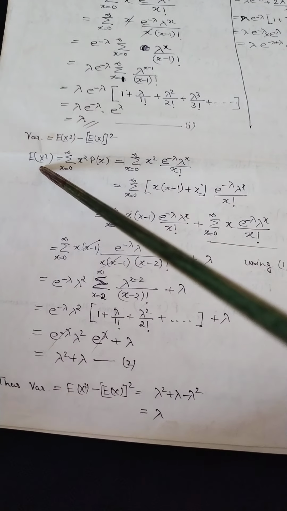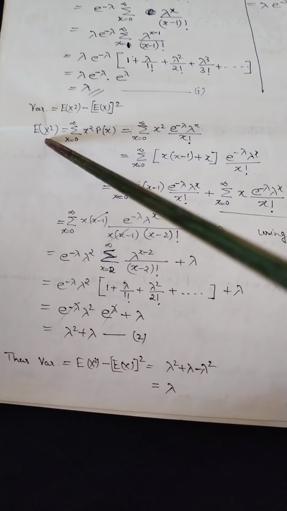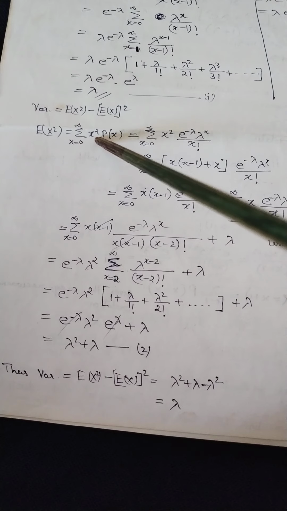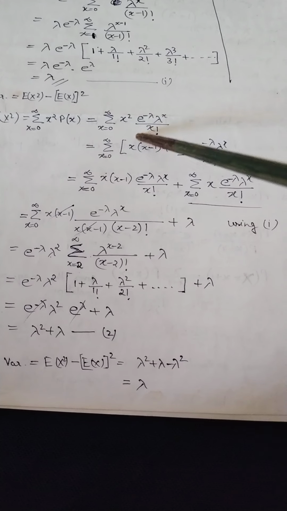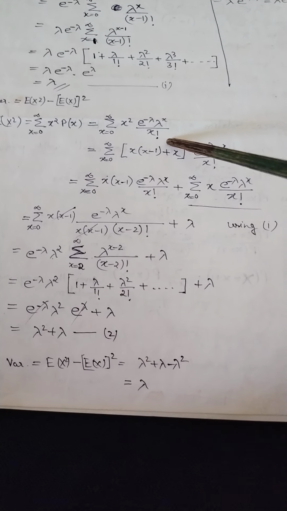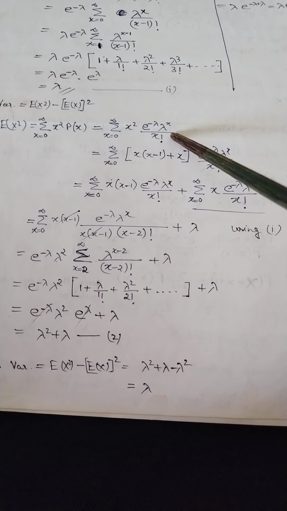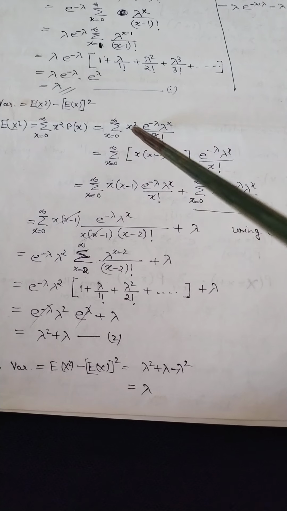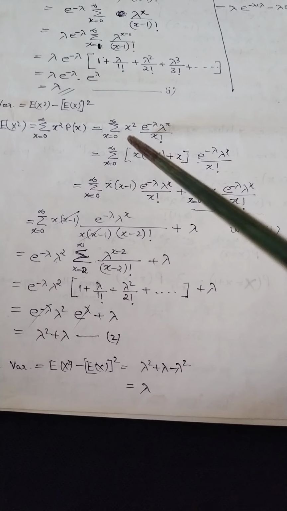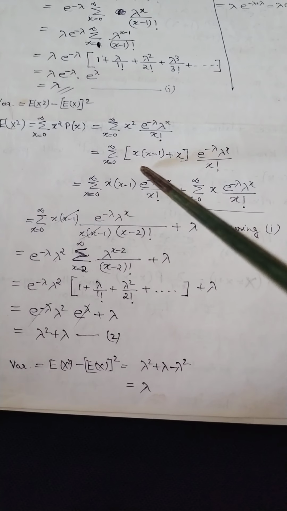So we write E of x square is equal to, by definition, the summation of x square p(x). So we put here the Poisson distribution function. Next step, we need to split this x square, otherwise it is quite difficult to solve.